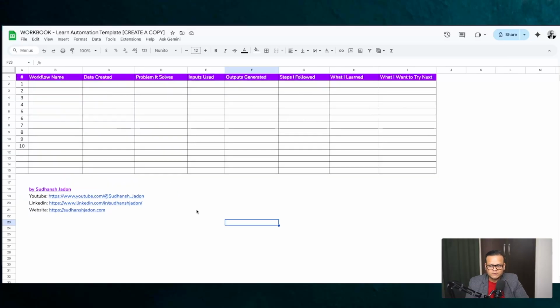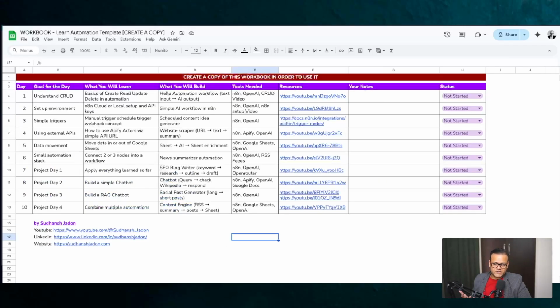You can also use the progress tracker, where you can put together a list of all the workflows you have built. So now you have a database of all the workflows you're building, the problem each solves, what kind of inputs and outputs, the steps you followed, what you learned, what you want to try next, this kind of thing. You can also use this as your own personal library whenever you're trying to sell something, or if you want to refer to your historical workflows, this could be your database. So go ahead, make a copy of this template, start using it, and have fun.